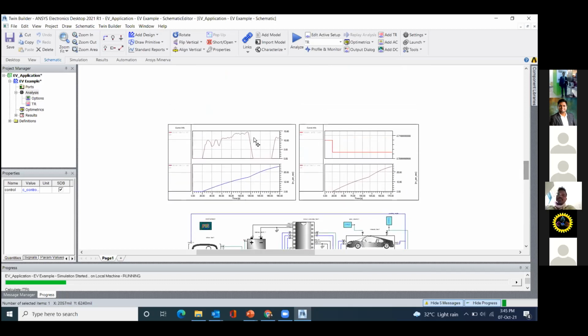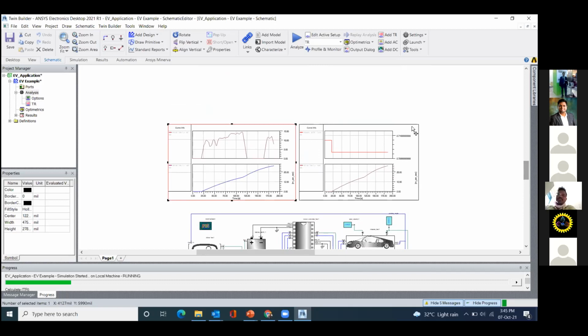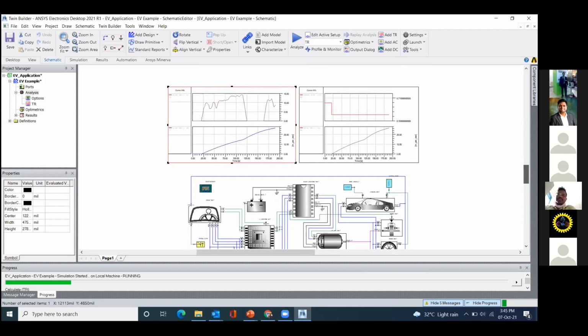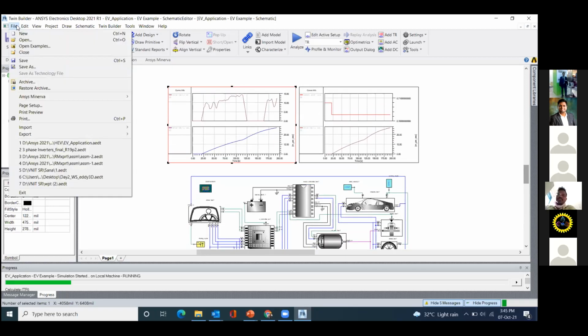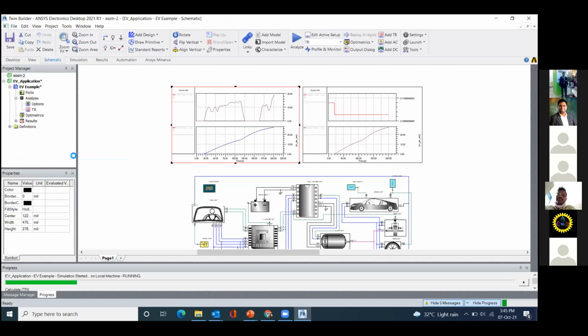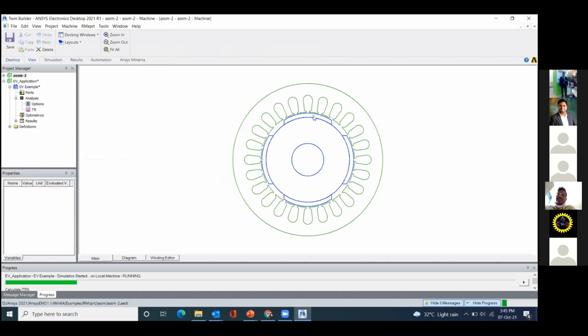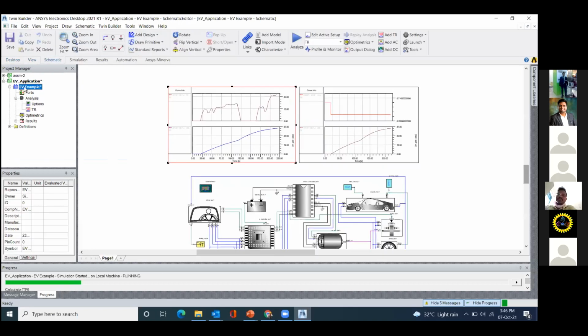And then if you analyze the data, we are putting in the driving cycle which we have already seen, like US06. So that driving cycle we will use, and then we will check what result we are getting. And we also have a RMxprt model of the design, where you can easily design the permanent magnet machine. So this will basically take time. And next I will show you.